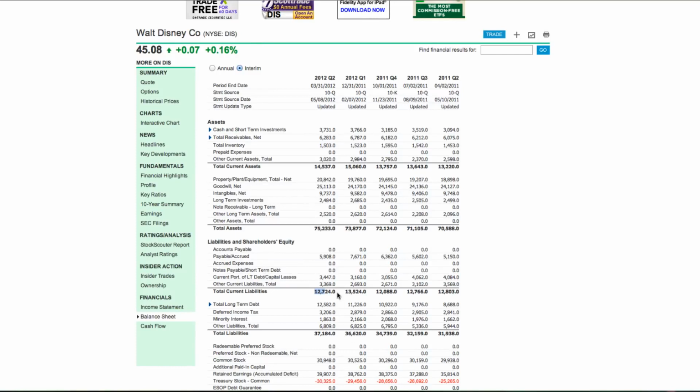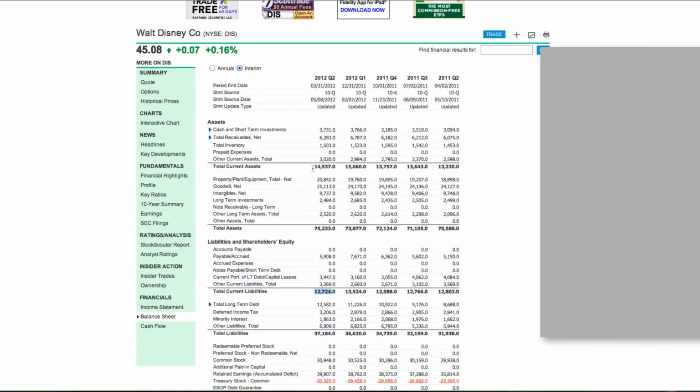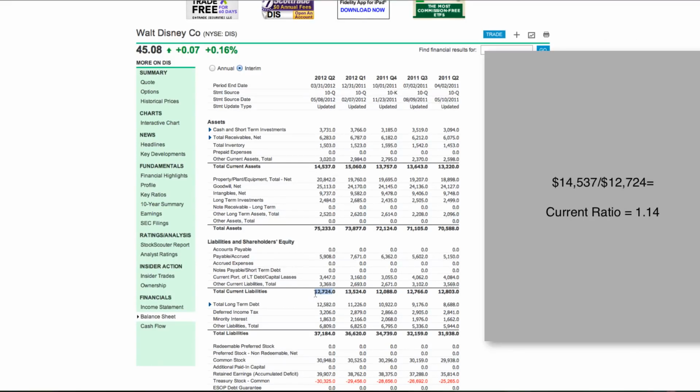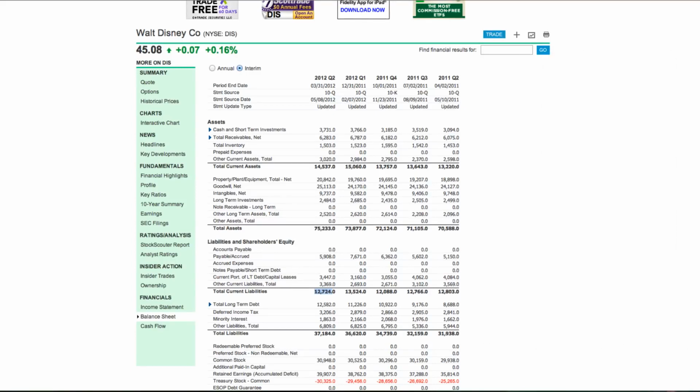Now in this scenario, we see that the total current assets exceed the total current liabilities. That's good. So if we wanted to figure out what the current ratio is, we'd take 14.5 divided by our 12.7, and that's just a quick way of doing it. You would actually take the full number divided by this full number. So when we take those numbers and we divide them, we get 1.14. Okay, and if you remember, I said Warren Buffett likes to buy companies that have a current ratio above 1.5. So in this case, Walt Disney's current ratio is 1.14, and that's kind of a lower figure.